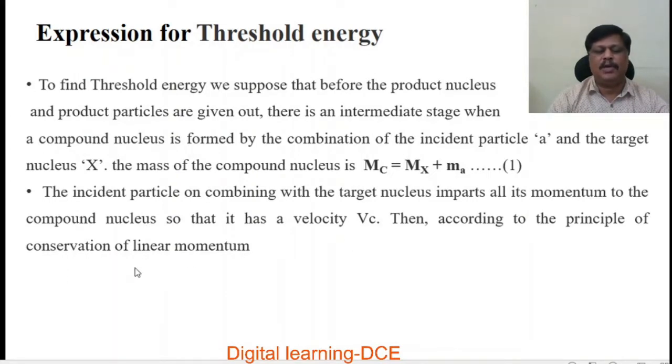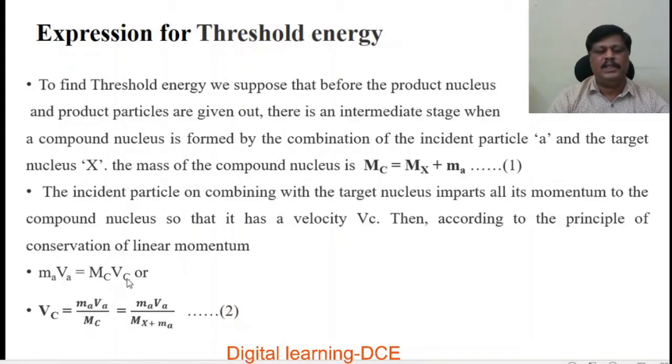Then according to the principle of conservation of linear momentum, the momentum, mass into velocity of the incident particle, Ma Va, is equal to the linear momentum of the compound nucleus, that is the product of mass and velocity, Mc Vc. Equating for Vc, we get Vc is equal to Ma Va over Mc,